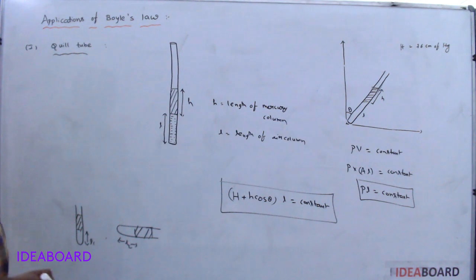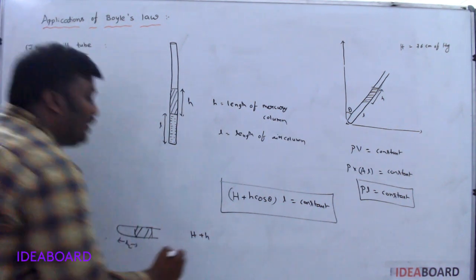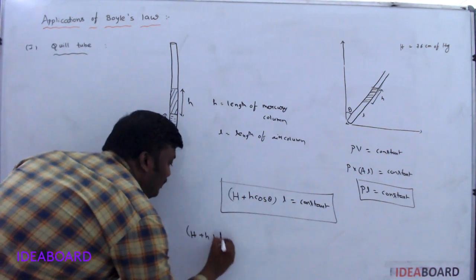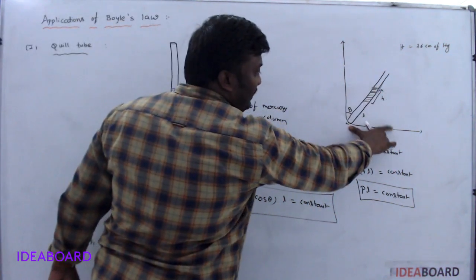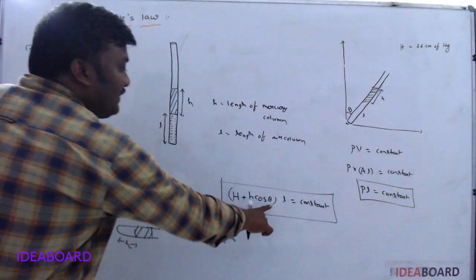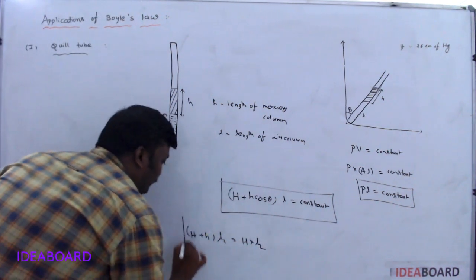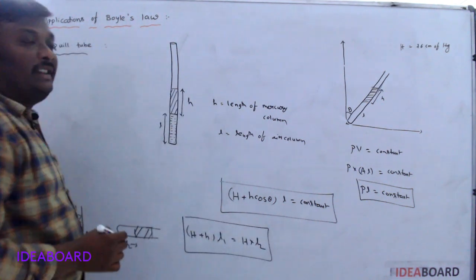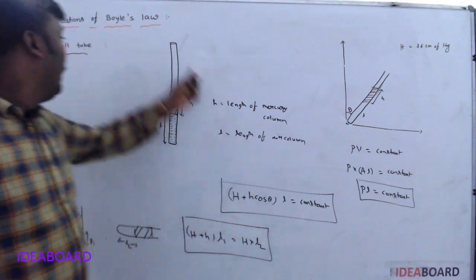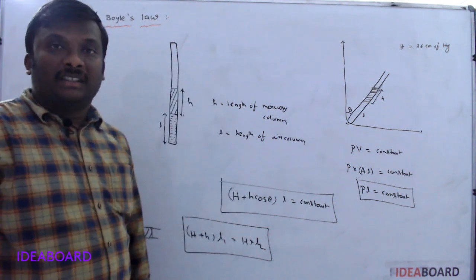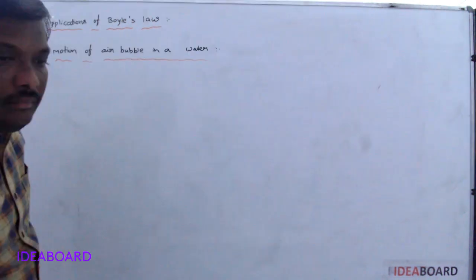In the first case theta is 0, then H plus h into cos 0. Cos 0 value is 1. So (H plus h) into L1 is equal to, in this case you turn it like this, theta becomes 90. Cos 90 value is 0. Then we have only H into L2. In this way, whatever question they ask, please use the formula related to the quill tube. This is the first application of Boyle's law.